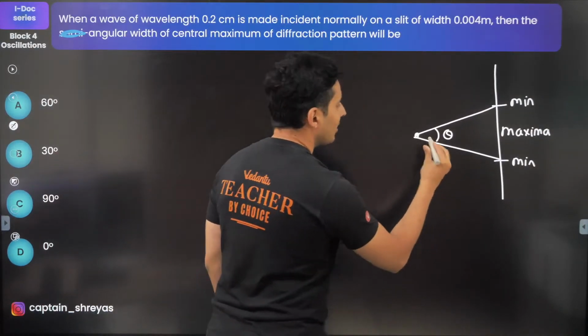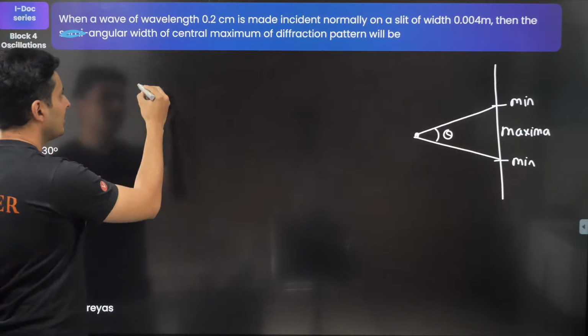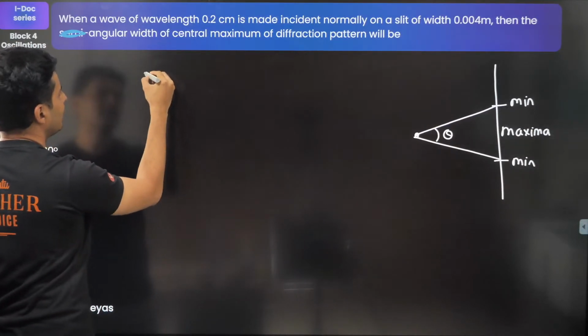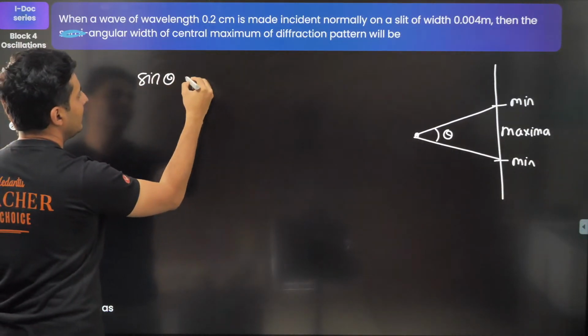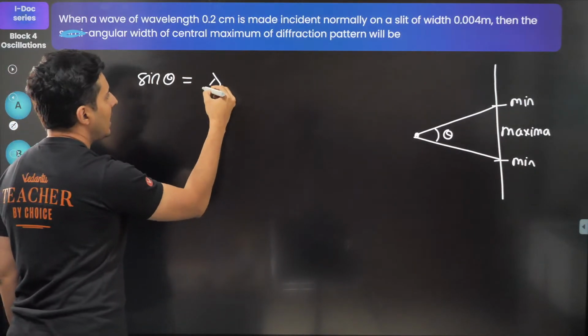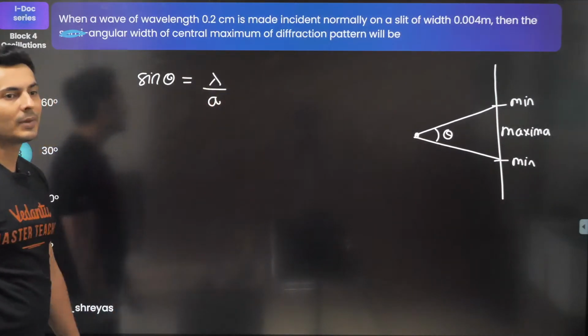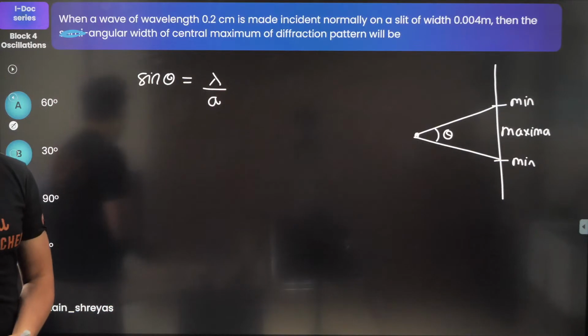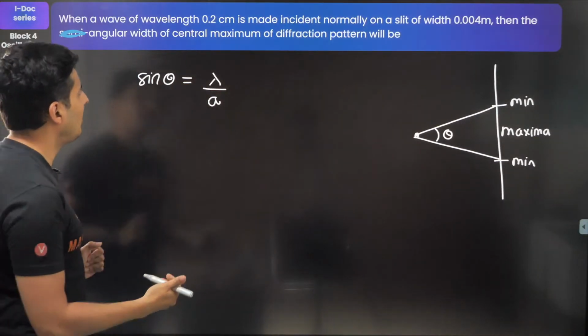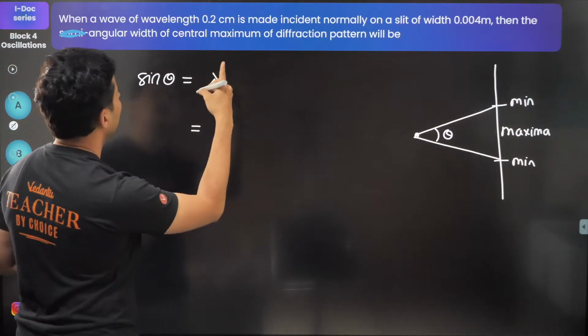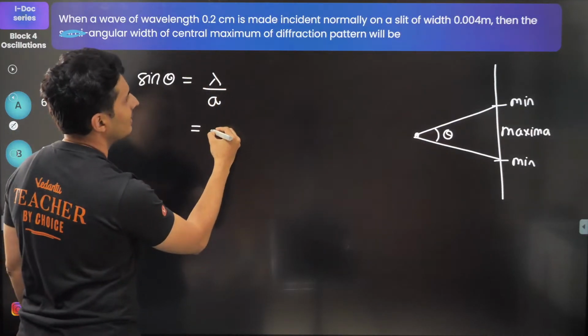Whenever these kind of questions are asked, the formula for the central maxima width is sine theta is equal to lambda divided by A. That's it. So what is the lambda? It's 0.2 centimeters.